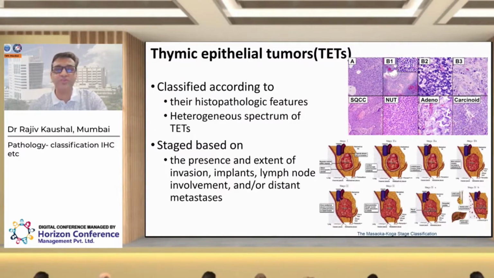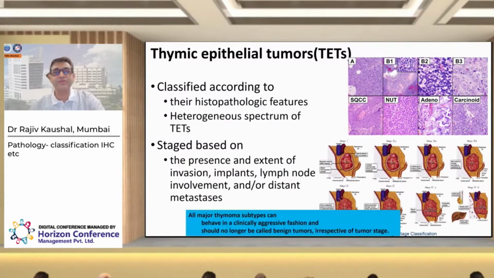So the thymic epithelial tumors are classified based on various histological features, and we have two subgroups, thymomas and thymic carcinomas, depending upon the predominant cell type. That's why we see a heterogeneous spectrum of these tumors, and they are staged based on the extent of invasion, lymph node involvement, and spread to various structures. There are various staging systems adopted, which as a pathologist we have to comment on in the resection specimen to decide the adjuvant therapy.